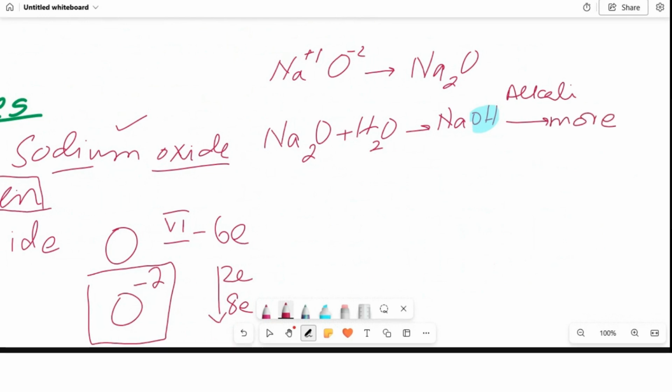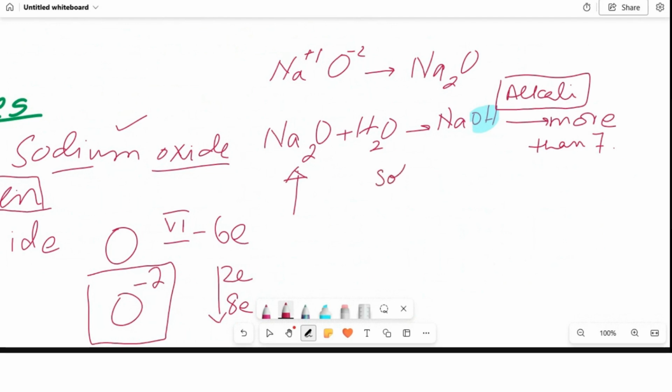Now you asked me a question: is there any difference between an alkali and a base? This is the difference. If a metal oxide dissolves in water, then it is called an alkali. But what if there is a metal oxide, but it is insoluble in water? Then it is called a base.